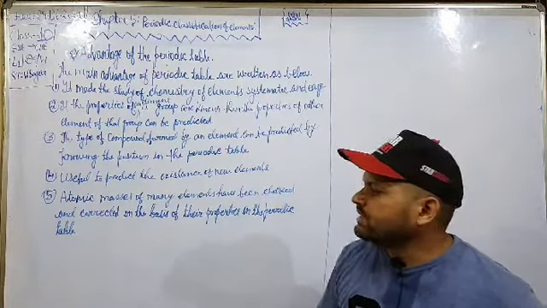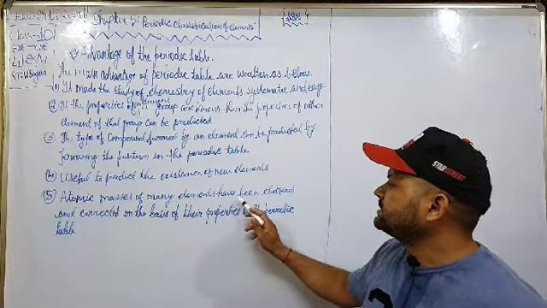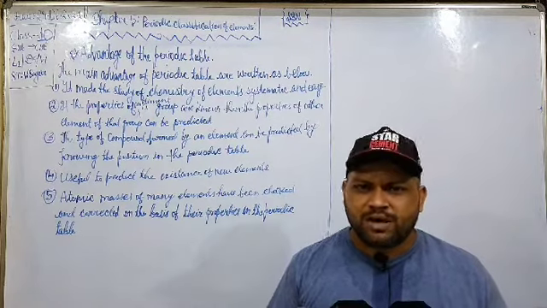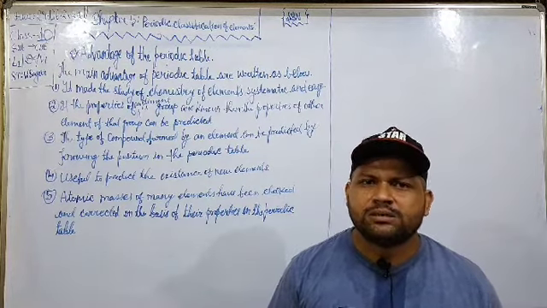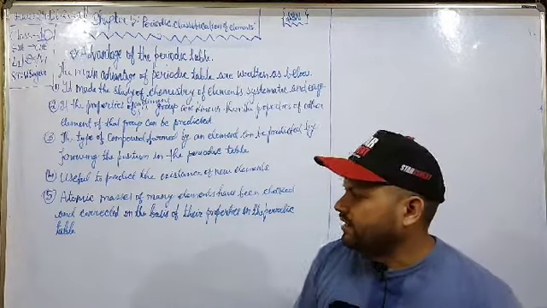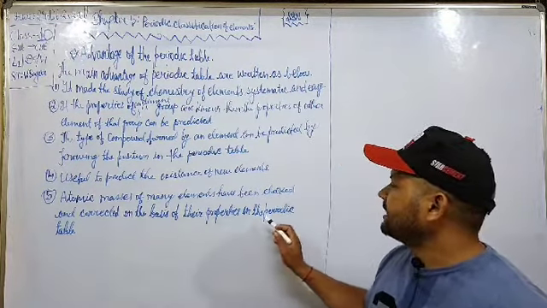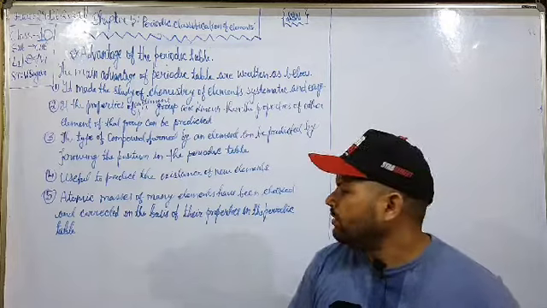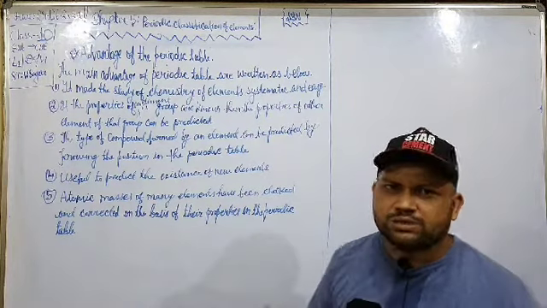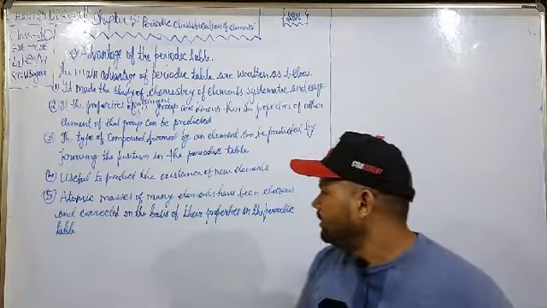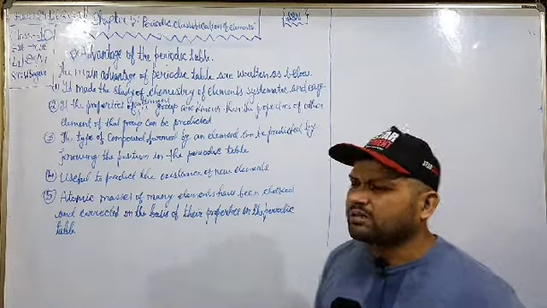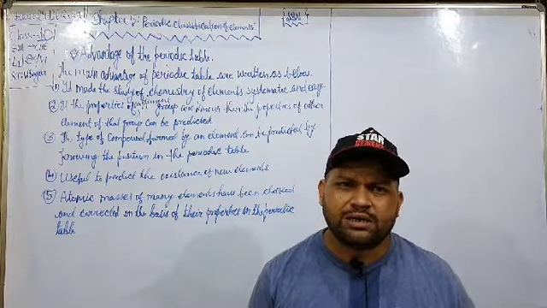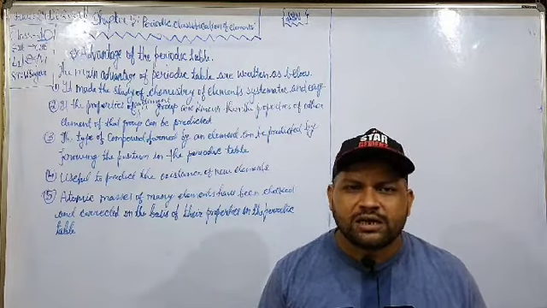And the fifth advantage is that the atomic masses of many elements have been checked with the help of this modern periodic table. The atomic mass of some elements can be checked and corrected on the basis of their properties in the periodic table. So these are the main advantages of the modern periodic table introduced by Moseley. That's why it is accepted.